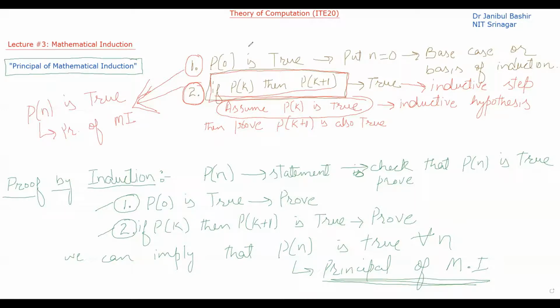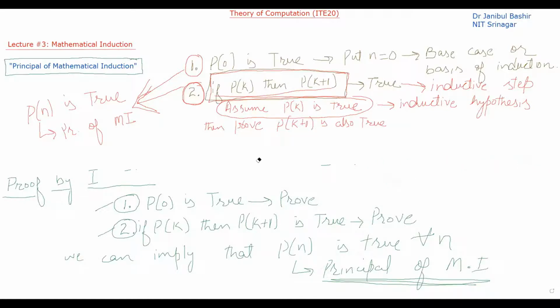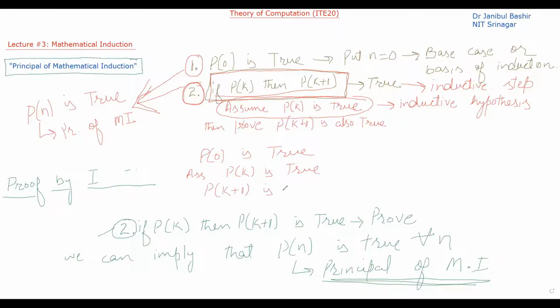Okay, so that means whenever we have to prove a statement is true using the principle of mathematical induction, in that particular proof technique we are going to first prove that P of 0 is true. So we have to first prove the base case, then we will assume P of k is true, then prove P of k plus 1 is also true.